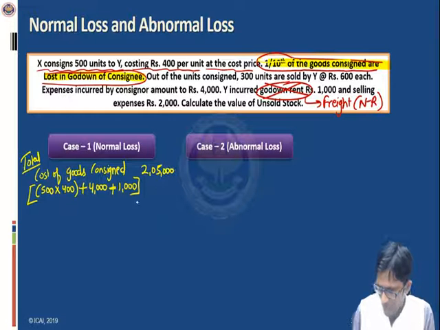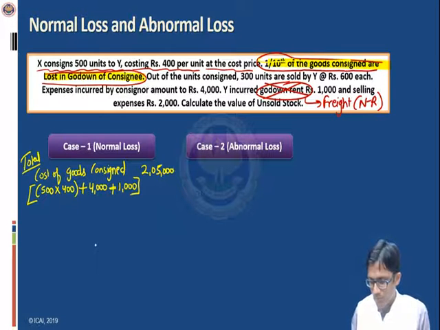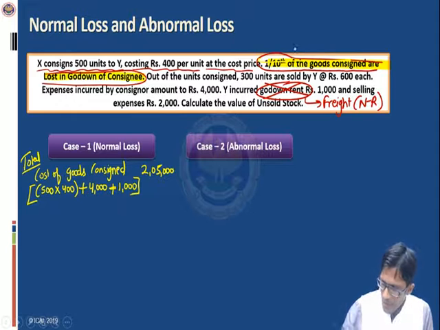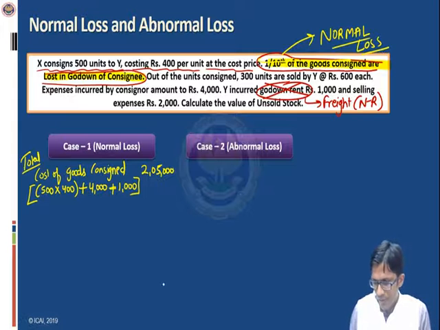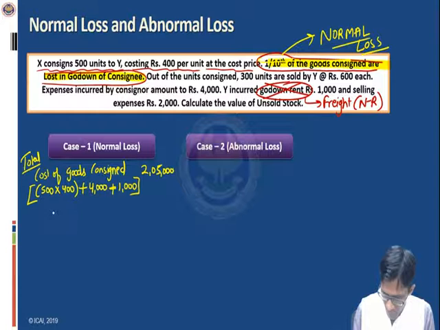Okay. Now tell me, suppose this loss of 1/10 of the goods which are lost, let us say this is a normal loss. Then what will happen? Now friends, tell me, how many units were consigned?